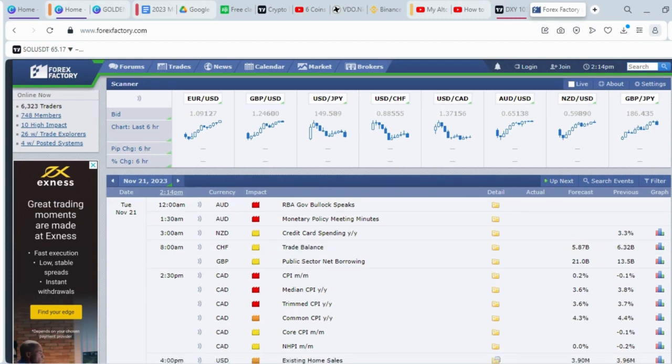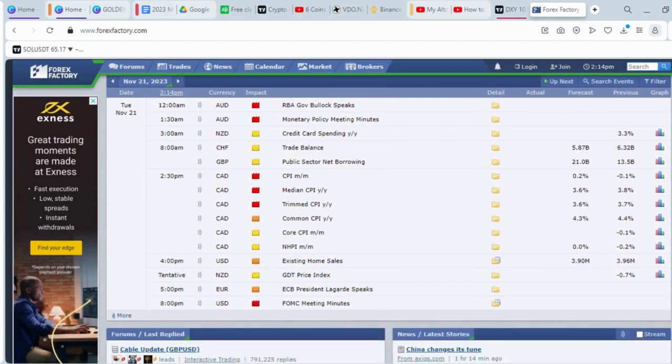On Tuesday, we're having Canadian news, and US also has some. Now, look at Tuesday, there's an FOMC meeting. Anytime you see an FOMC meeting, this is where they discuss interest rates and everything else that has to do with the US dollar. We don't know what will happen, but two things can happen: either positive news or negative news. So this is a guide. Just mark this on Tuesday.